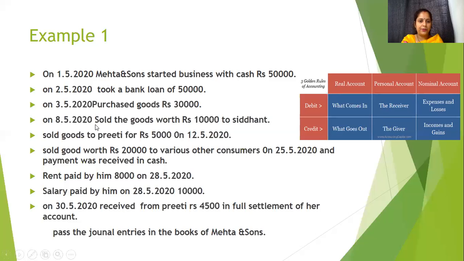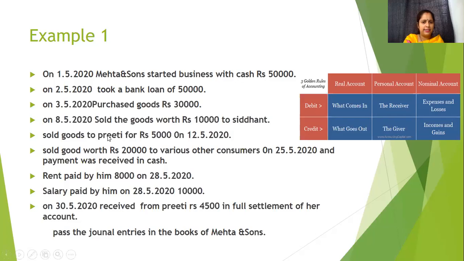Again, on 8/5/2020 sold the goods worth rupees 10,000 to Siddhant. Here it is specified that we are selling to Siddhant. It means we are selling to Siddhant, sales and Siddhant, two accounts. Sales, it is income because it generates cash, and Siddhant is receiving the goods, personal account, debit the receiver and credit the giver in case of personal account, and sales, if we consider it to be a nominal account, so what is happening?